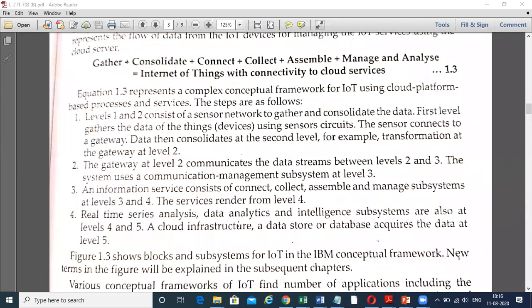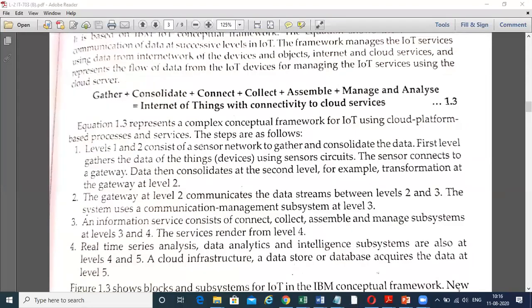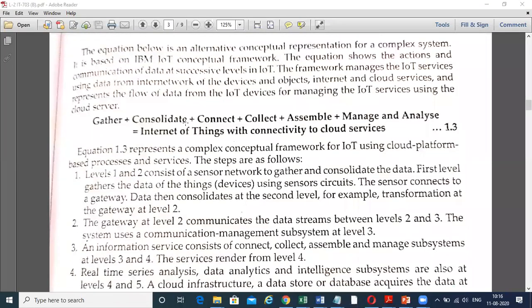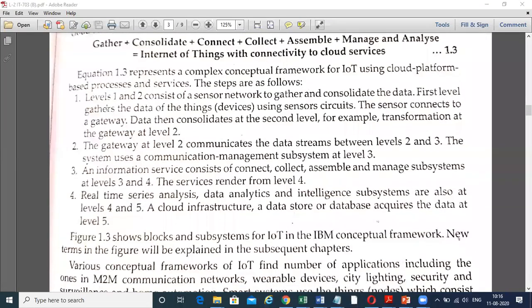Now again that comes in levels. This figure, equation 1.3, represents the complex conceptual framework for IoT using cloud platform based process services suggested by IBM. Here, level 1 and level 2 consist of a sensor network that gathers and consolidates the data. Gather and consolidate come under level 1 and level 2.